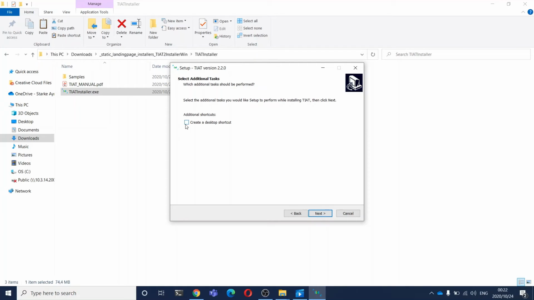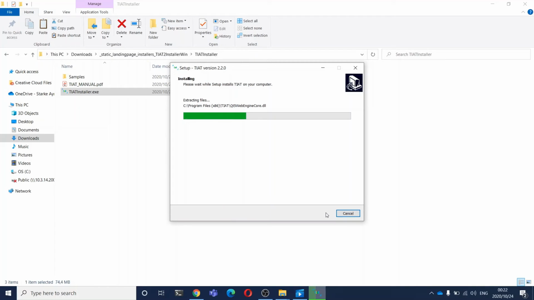You can select to have a shortcut on the desktop if you like and click next and then install. So with just these few steps, this is all it takes to actually install TIAT onto your computer. Let's just wait for this installation to finish.